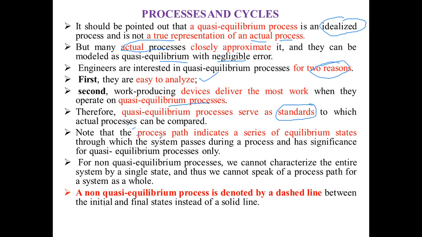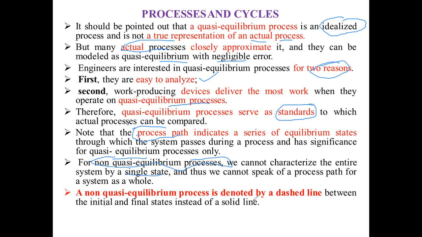Note that the process path indicates the series of equilibrium states through which the system passes during the process, and it has significance for quasi-equilibrium process only. For non-quasi-equilibrium process, we cannot characterize the entire system by a single state, and thus we cannot speak of a process path for a system as a whole.